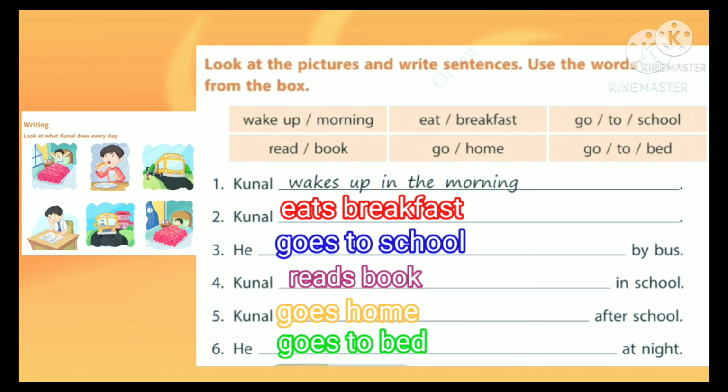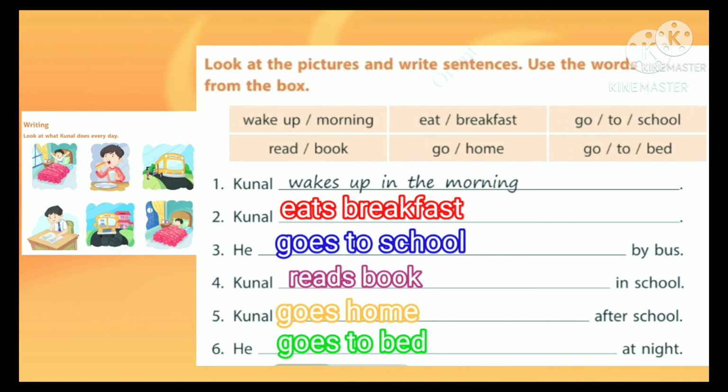Clear? So which are the sentences? Kanal wakes up in the morning. Kanal eats breakfast. He goes to school by bus. Kanal reads book in school. Kanal goes home after school. He goes to bed at night.